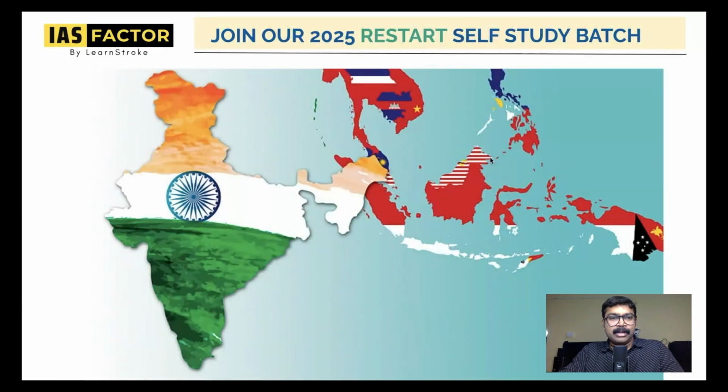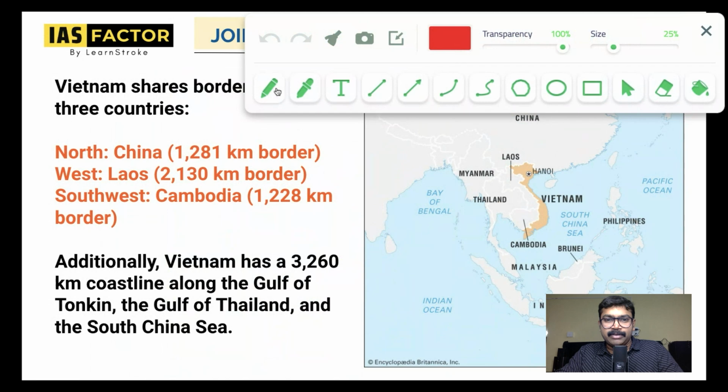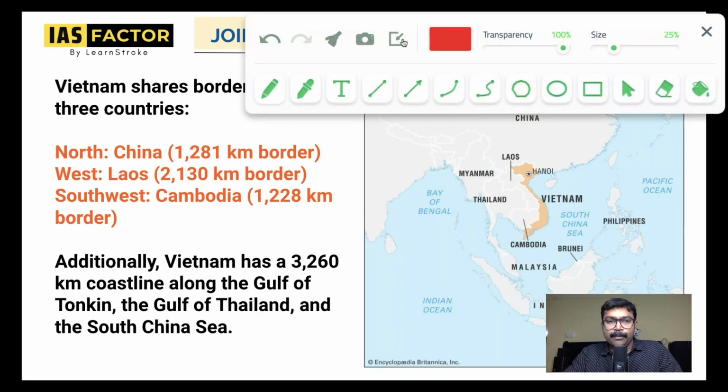Okay. Now let's take a look at the Vietnam border. You can take a look at this Vietnam. Look at the shape in which the country is being spread. It's interesting to watch. Look at how Vietnam is spread here. Very interesting. So which are the important borders that you can take a look at?